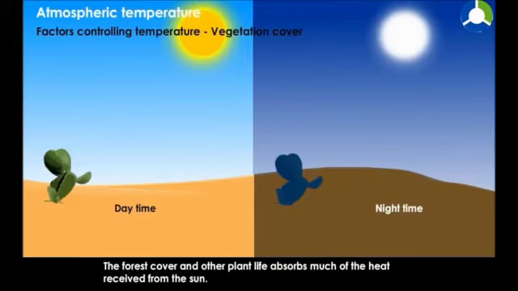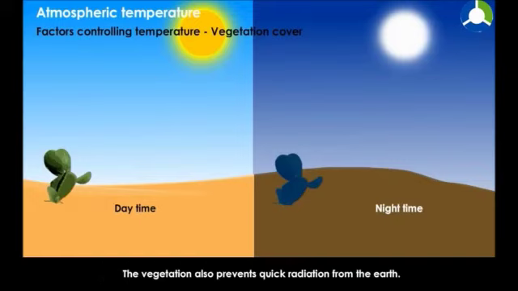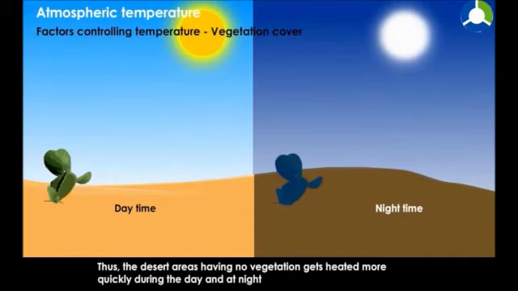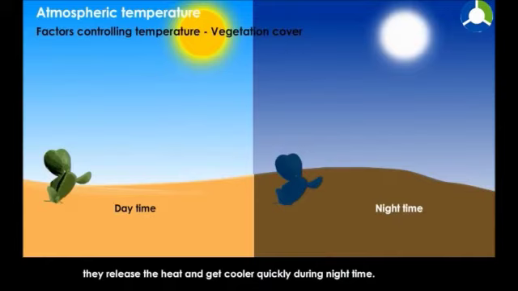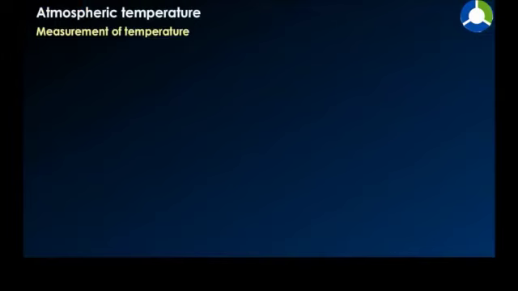Vegetation cover. The forest cover and other plant life absorb much of the heat received from the Sun. The vegetation also prevents quick radiation from the earth. Thus, desert areas having no vegetation get heated more quickly during the day, and at night they release the heat and get cooler quickly.